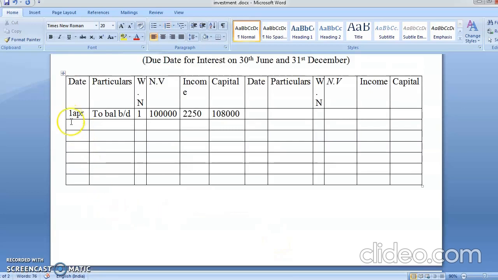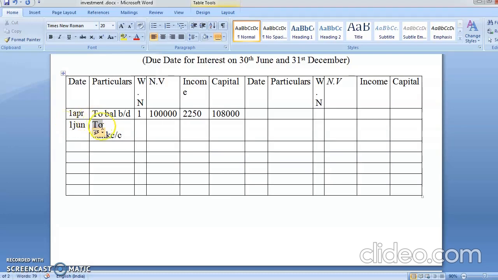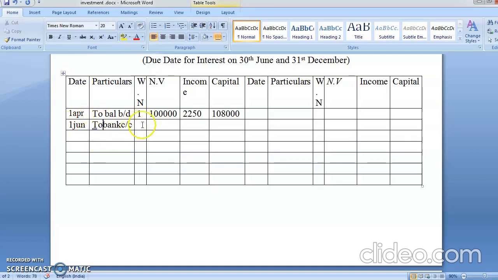You have purchased it on 1st June. So you'll write here to bank account, working note number 2. How much unit you have purchased? You have purchased 80,000. What was your interest?